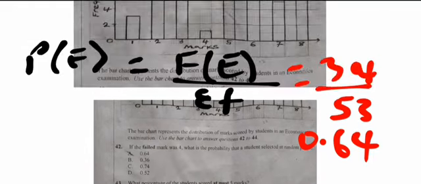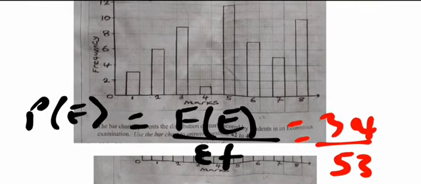What percentage of the students scored at most 5 marks? At most 5 marks means that it doesn't pass 5 marks. It might be lower than 5 marks, but once you get to 5, you stop. At most 5 marks. So we now say, what is the percentage of students?